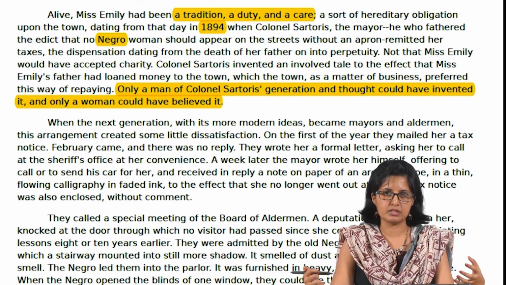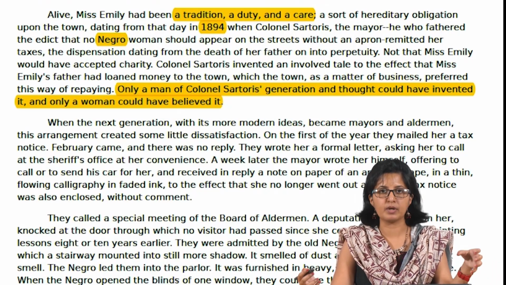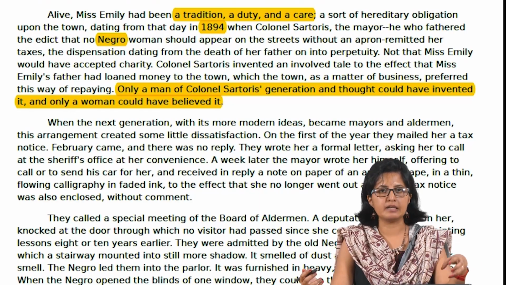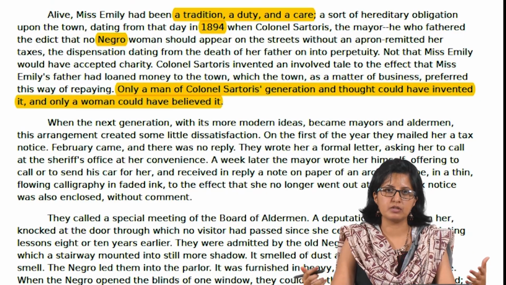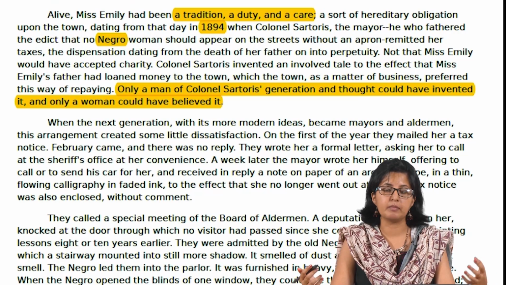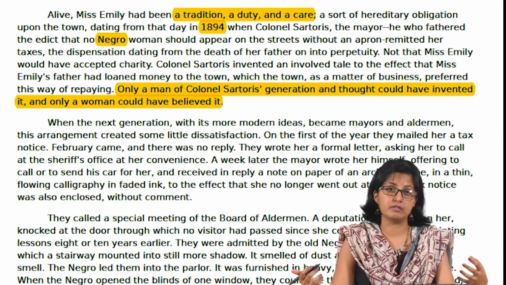This information is important in order to give us a sense of how things were before and how things are going to change. It talks about a mayor, Colonel Sartoris, who was perhaps working hand in hand with the aristocracy, who had come up with sartorial codes and rules for the Negro women, and who also had exempted Emily's father from paying the taxes. And when Emily continues to not pay the taxes, totally oblivious to this change of order and the change of rules, we come to know that Emily continues to live in this old order, which was in certain ways more comfortable and very convenient for her.